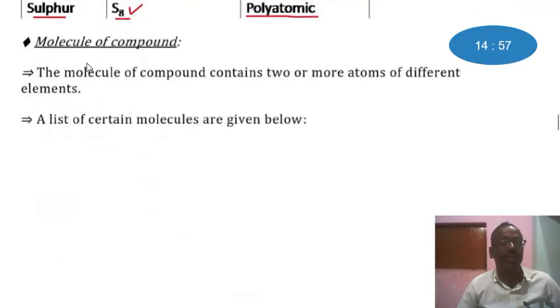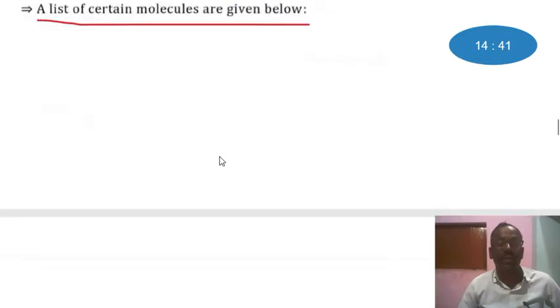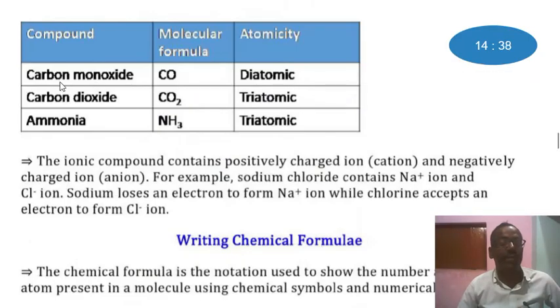Let's discuss the molecule of a compound. The molecule of a compound contains 2 or more atoms of different elements. A list of certain molecules is given below. Let's consider this compound, carbon monoxide, and the molecular formula is CO. Atomicity is diatomic because here the number of atoms is 2. Carbon has 1 and oxygen has 1. So the total number of atoms is 2.